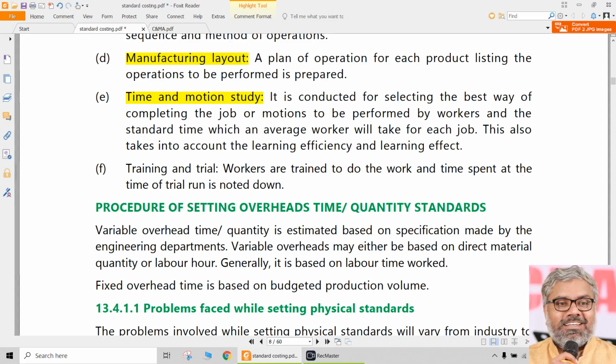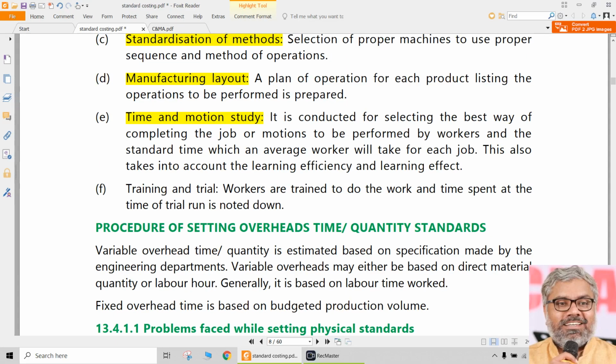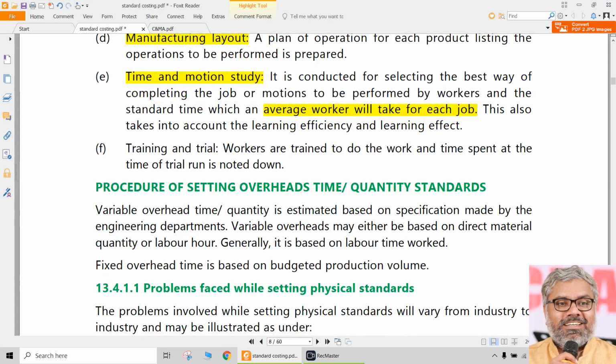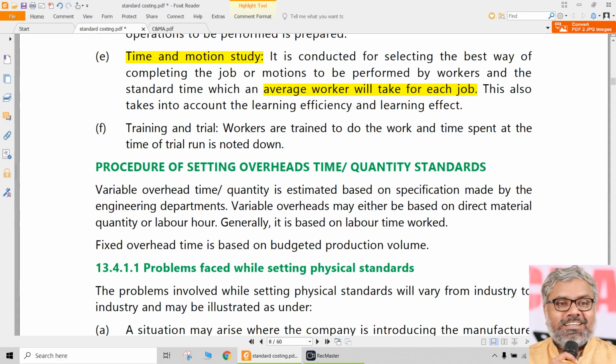See, while taking time and motion study, there will be all types of workers. People are human beings. So there will be a fantastic worker who can manufacture, let us say, 10 units in an hour, and there can be a very lethargic worker who can manufacture only 2 units per hour. We cannot take both as standards. We have to take an average worker, and see how much time he will take to complete the job. That will be done by doing time and motion studies.